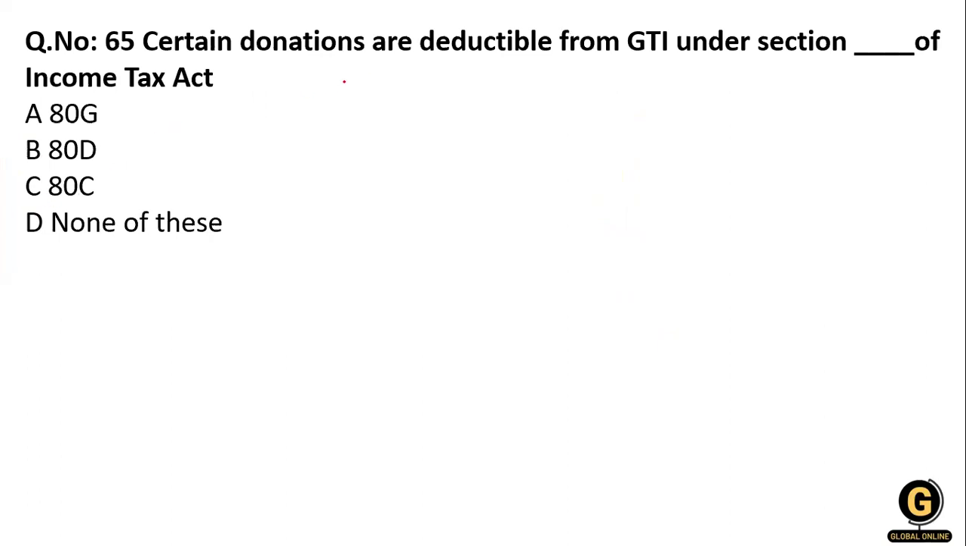Now, certain donations are deducted from the GTI under the section of dash. Donation is related to gift, G for gift. So option A is right over here. A is the right answer. Clear?